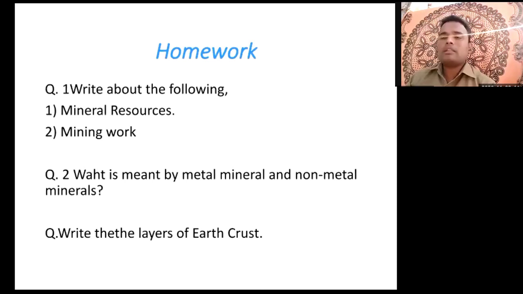Now this is homework for you. Write about the following: minerals, resources, and mining work. You have to write 5 to 6 points. Next, what is meant by metal minerals and non-metal minerals? You have to write the definition as well as examples. And the last one, the layers. So this is the homework.